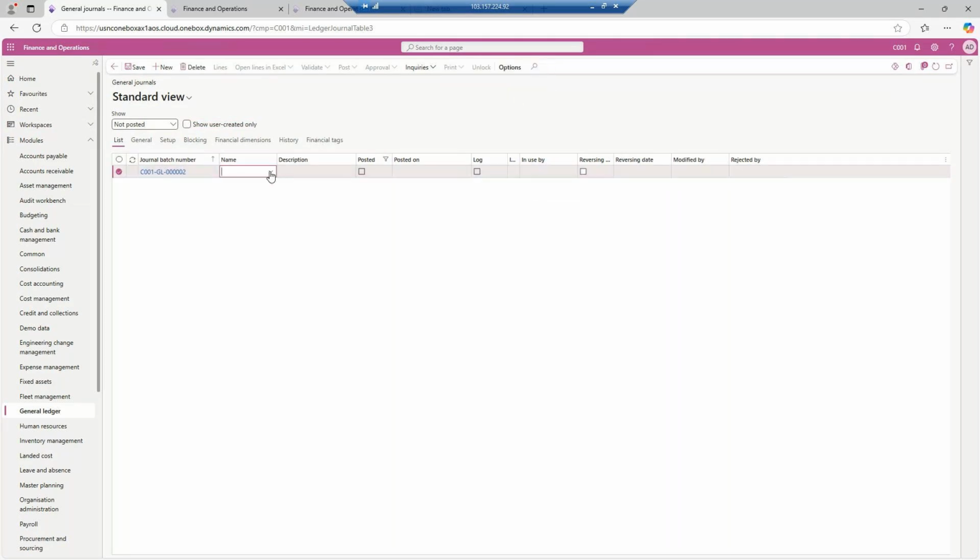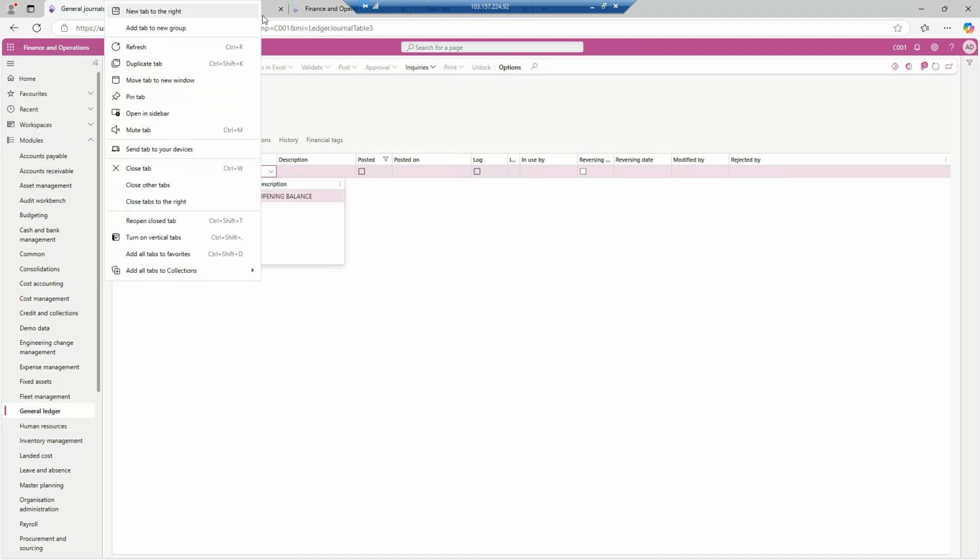We are using a separate journal right now. So for that, what we will do, let's wait for some time.